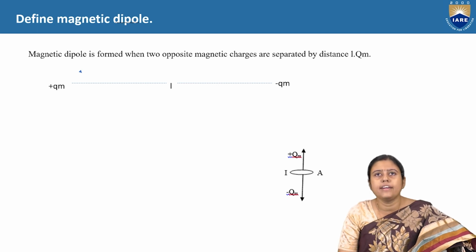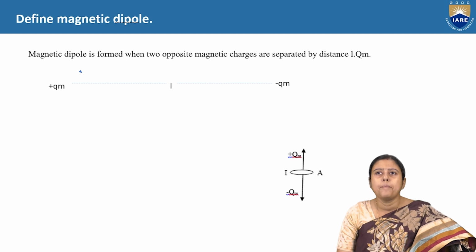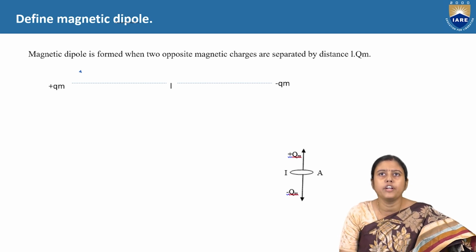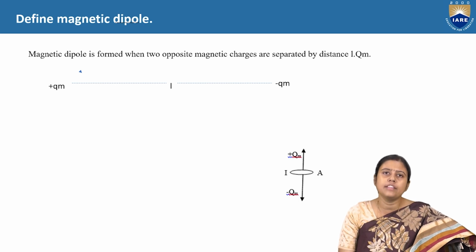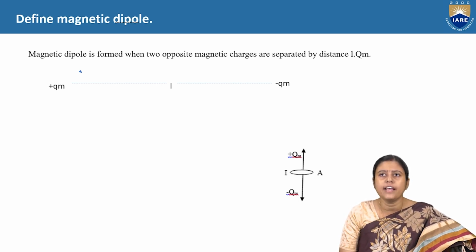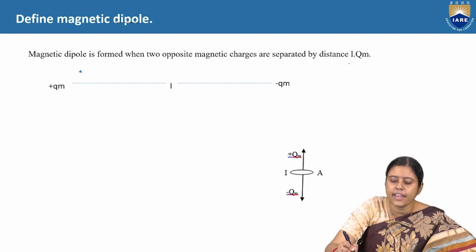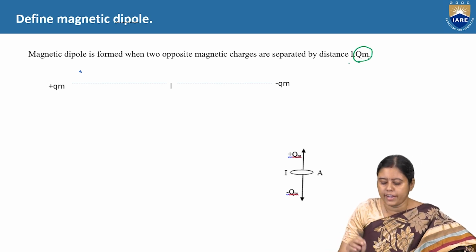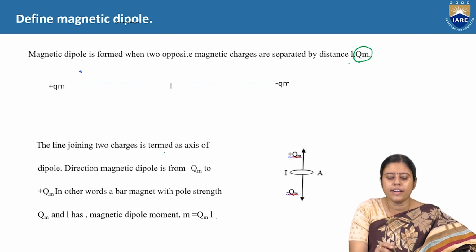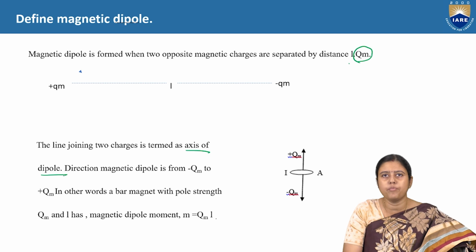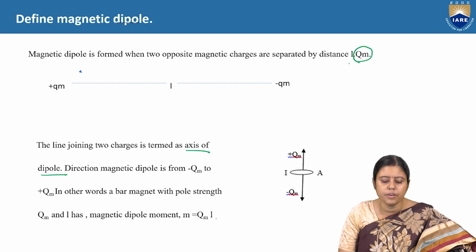Next, magnetic dipole. It is analogous to the electric dipole. A magnetic dipole is formed when two opposite magnetic charges of the same strength are separated by a distance. We are taking it as L, and the charge we have taken as QM. The line joining the two poles is known as the axis of the dipole. It is similar to the electric dipole.